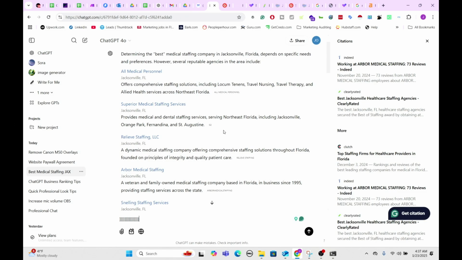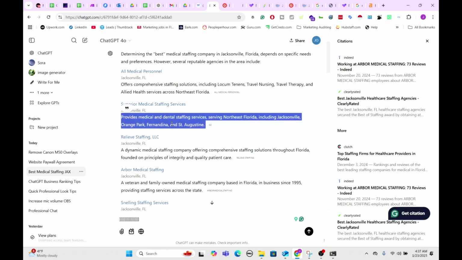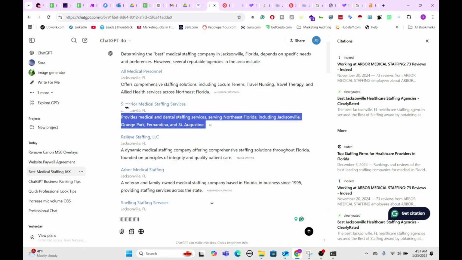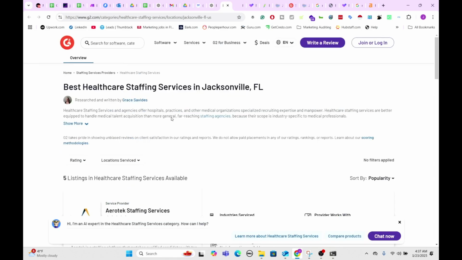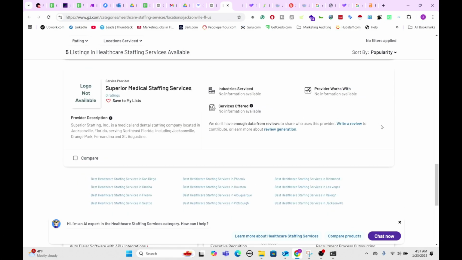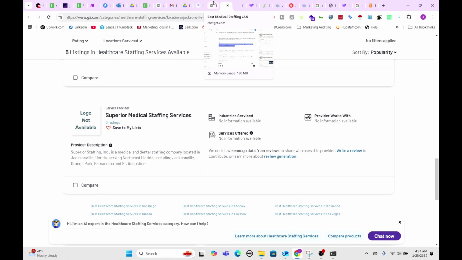Next point I want to go into is now the directory. So they picked up G2 and this popped up number 2. So it looked like they weren't just getting the algorithm boost from the Google My Business profile, but they also referenced G2 as a directory. And this is the specific page of the directory that they were listed under. And quite simply, look, they're ranked last. You could put your site on here, rank last, and this would probably give you a really large boost when it comes to AI content. That is kind of the beauty in ranking.